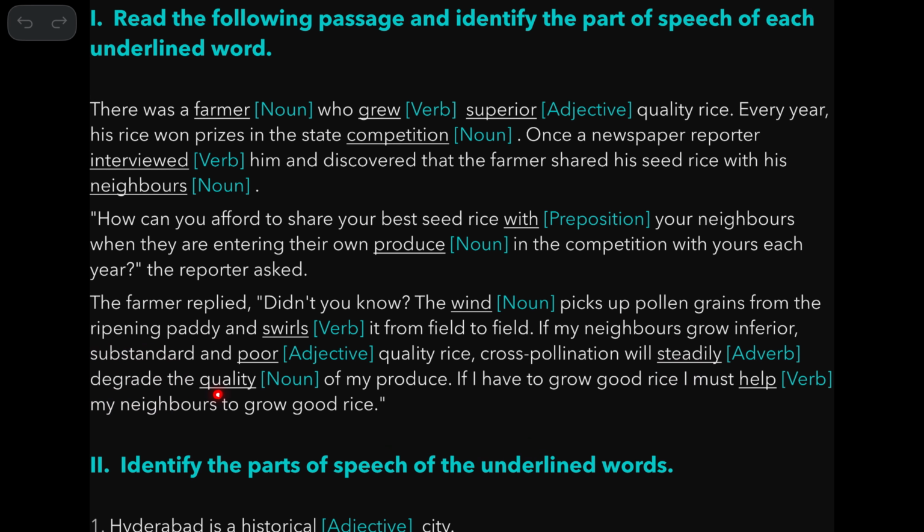And the quality of my produce. It's again a noun. If I have to grow good rice, I must help. It's a verb. I must help my neighbors to grow good rice.